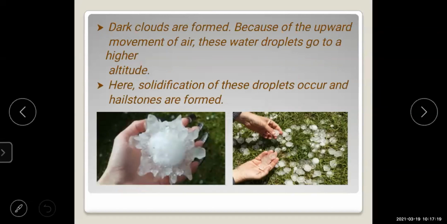Then when the dark clouds are formed because of the upward movement of air, these water droplets go to a higher altitude. Here solidification of these droplets occurs and hailstones are formed. So with this, what happened here, students?